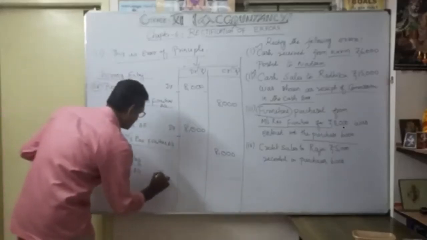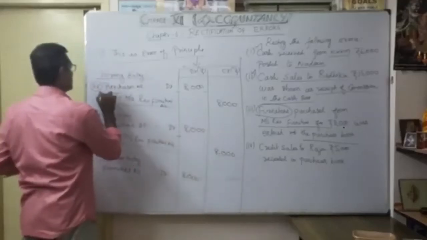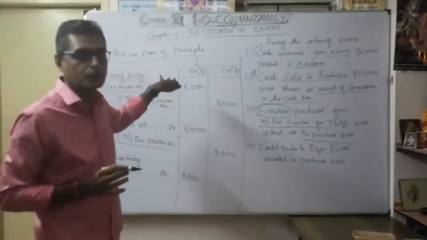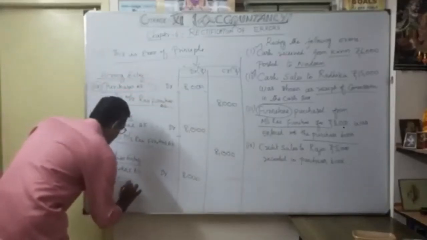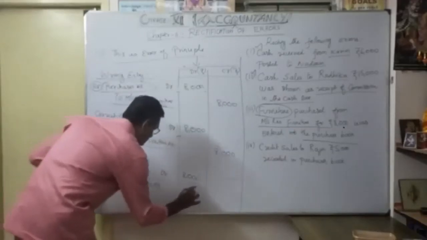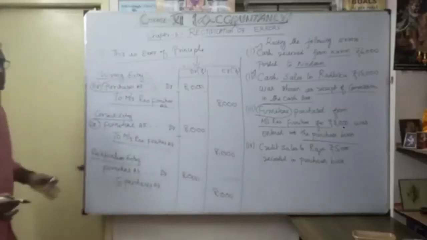Furniture account debit 8,000. Earlier I considered this as a debit, so it was wrongly debited. Now I'm going to rectify, that's why I'm going to credit to purchases account 8,000. Now understood? That's the rectification entry.